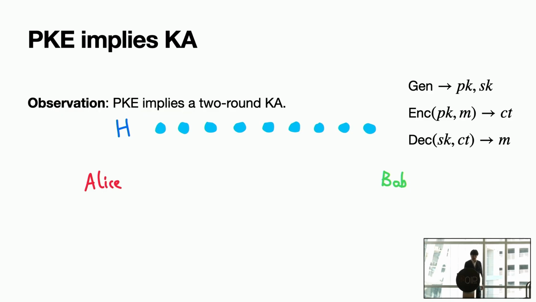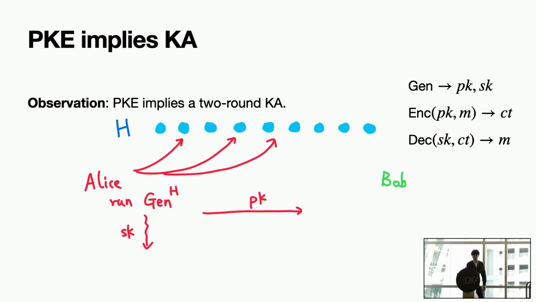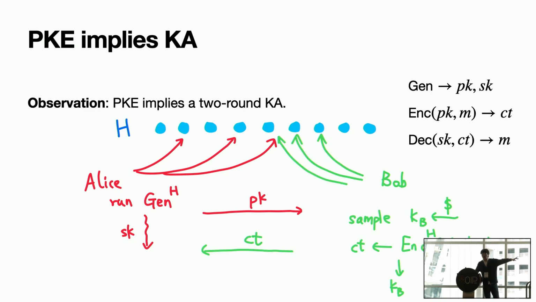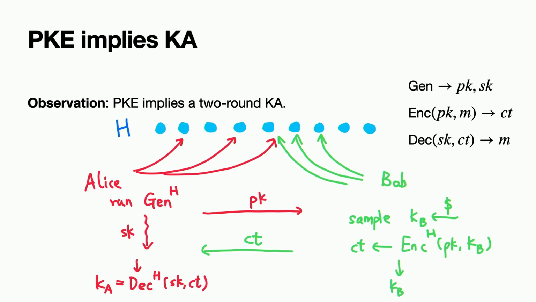And we can see that a public key encryption scheme really implies a key agreement with two rounds. Because you can run Alice to generate the public key, sending the public key to Bob. Bob just picks a random key, KB, encrypts it, and sends that to Alice. Finally, both can get this key, and as long as the scheme is perfectly complete, you have KA equals KB because of the correctness of the public key encryption.